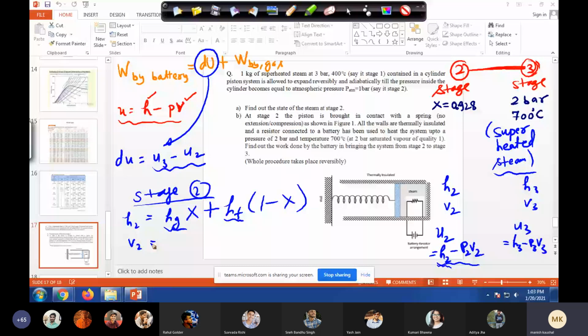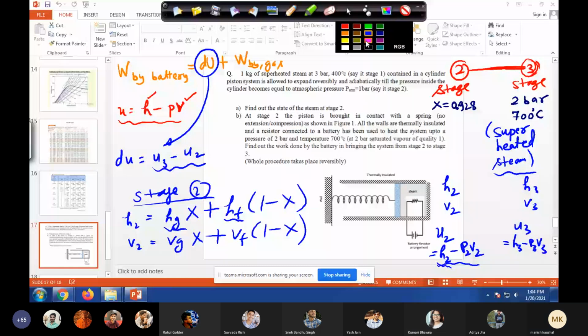What about stage 3, Bhavna? Which table should we refer to for stage 3? Superheated. Very good. That's all. So now you guys got it. I'm happy. Good. Great. So a new table for stage 3.